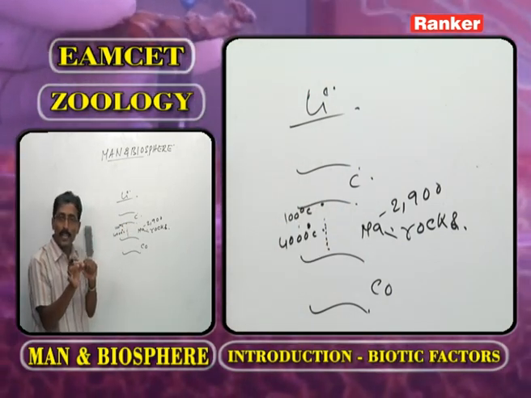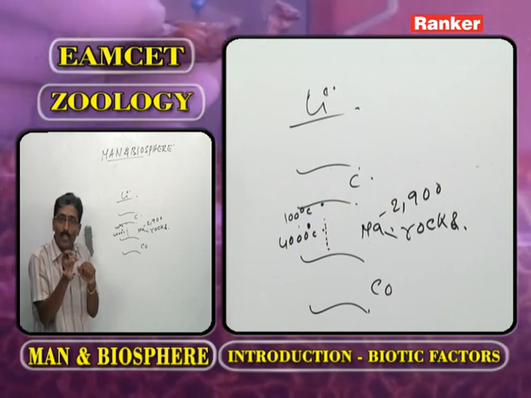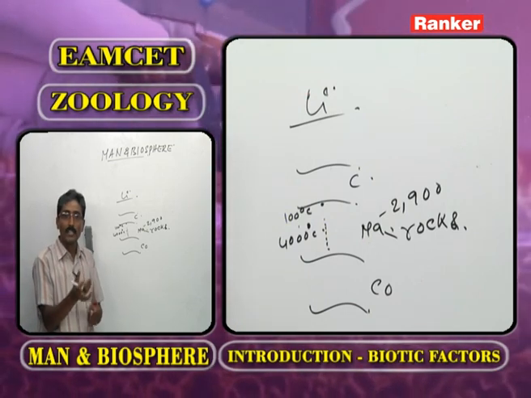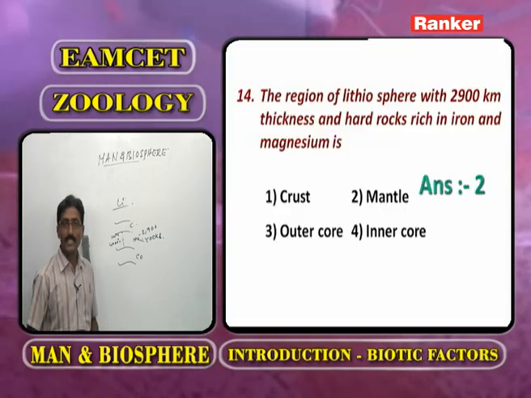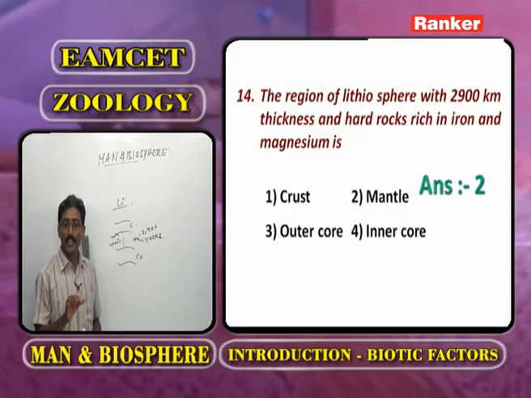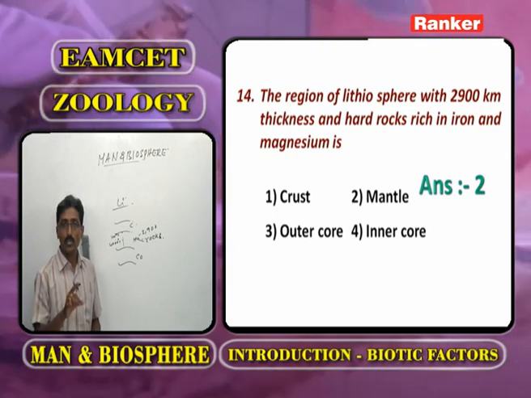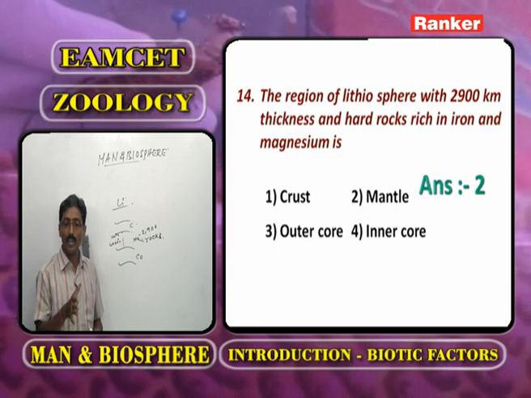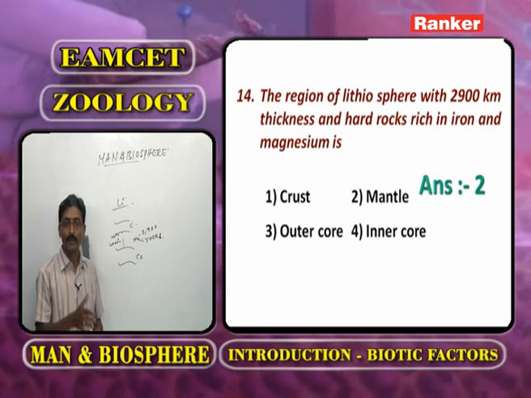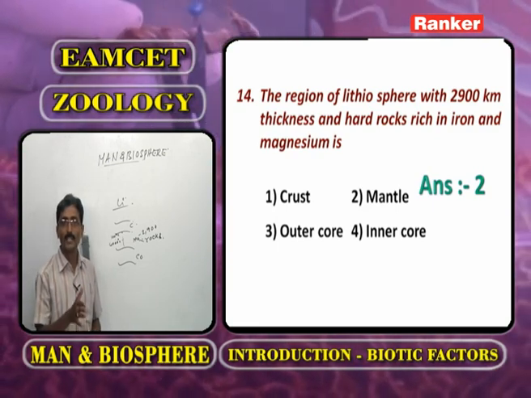Below the lithosphere, the next part of the mantle we call the asthenosphere, also discussed in the previous question. Based on this information, the region of the lithosphere with 2900 kilometers thickness and hard rocks rich in iron and magnesium, that we call the mantle.